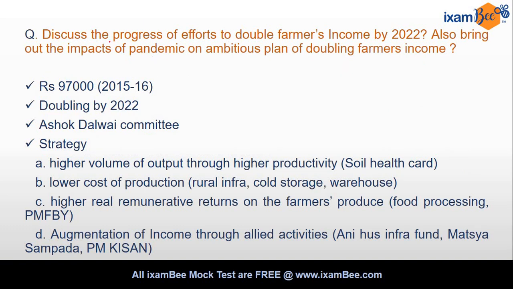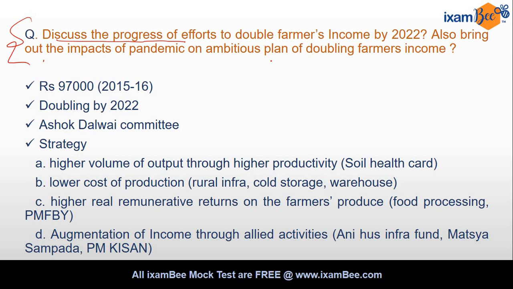Then we are going to discuss now the descriptive answer which I have given you in the earlier video, right? Because now RBI and NABARD both have become descriptive, right? And that's why it becomes important to have adequate practice beforehand, है ना? So the question is asking you to discuss the progress of efforts to double the farmers' income by 2022.